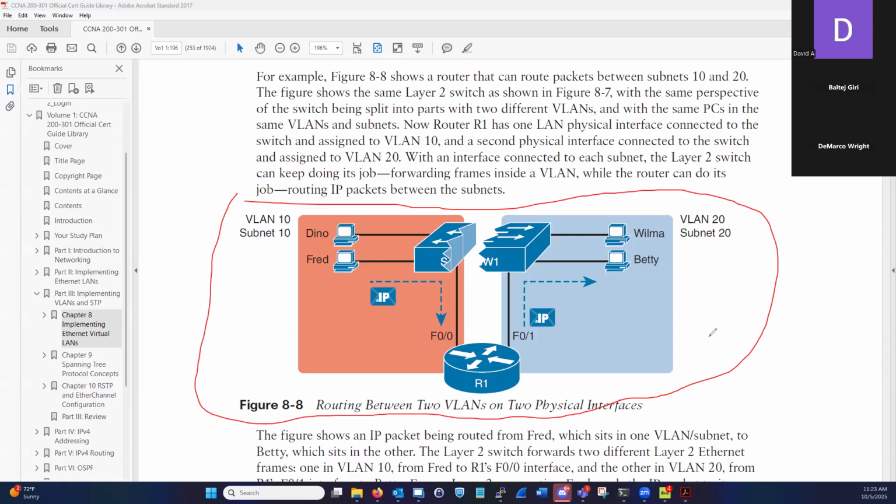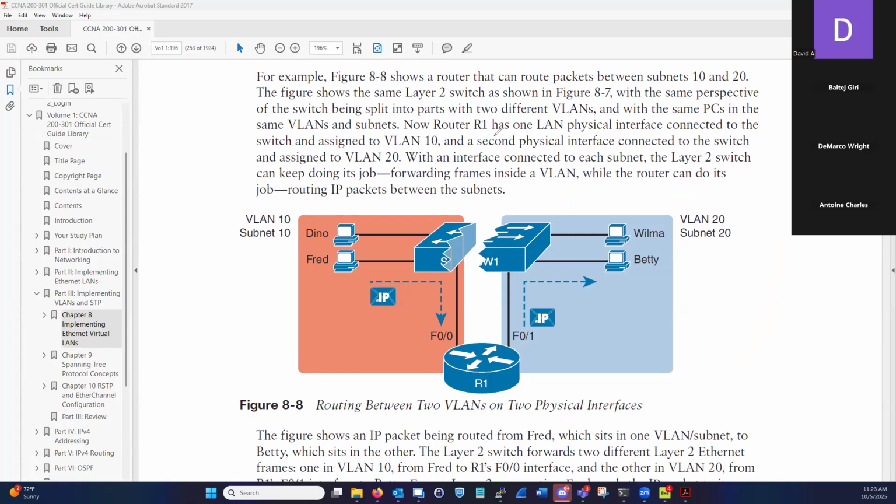But for the router, the router being the switch virtual interface for VLAN 10, we also need an instance for VLAN 20. It needs a way to forward that traffic between VLANs. So we also need to go ahead and create the SVI for VLAN 20. So let's go ahead and do that.